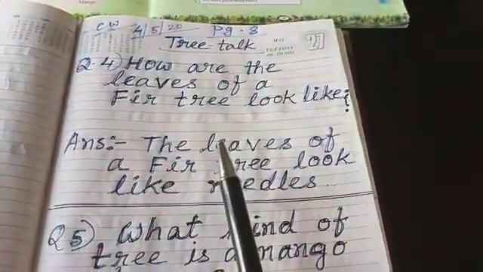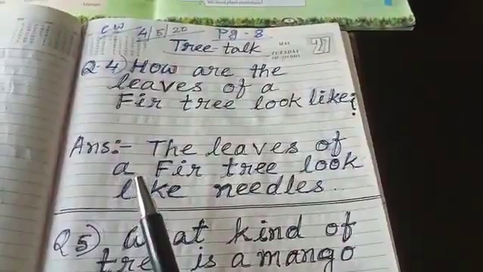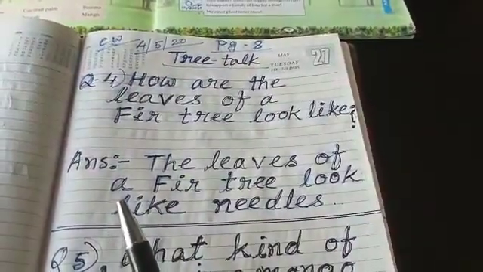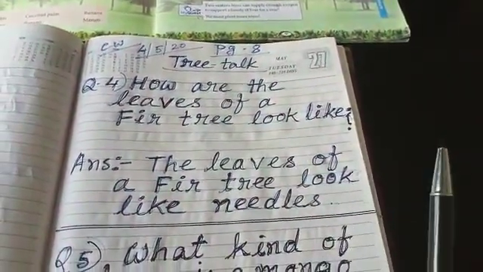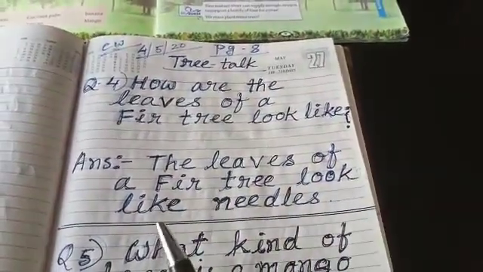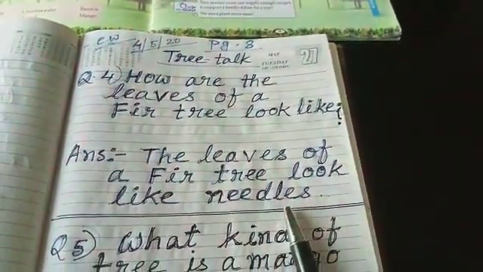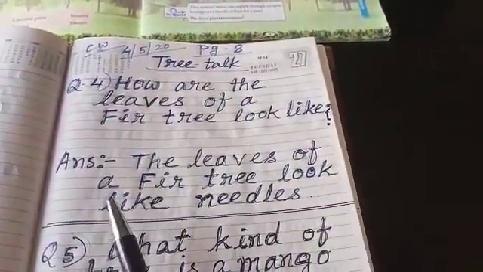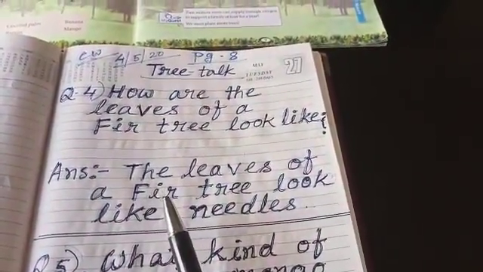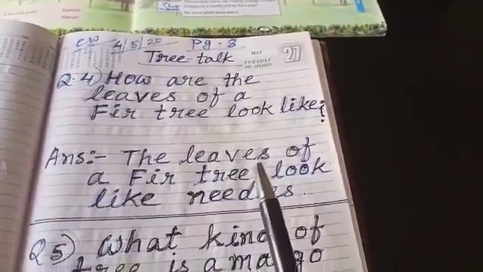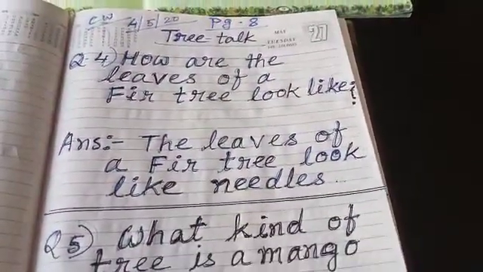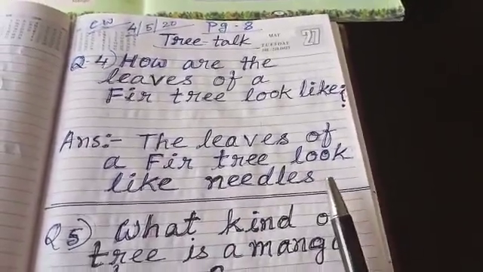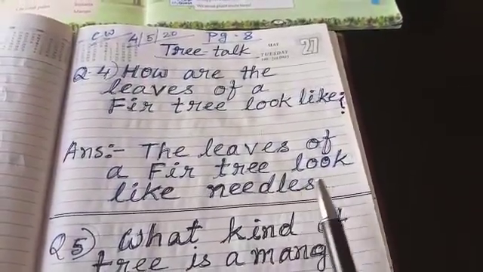Answer: the leaves of a fir tree look like needles. The leaves, L-E-A-V-E-S, leaves of a fir tree, F-I-R, fir tree, T-R-E-E, tree, look like needles, N-E-E-D-L-E-S, needles.